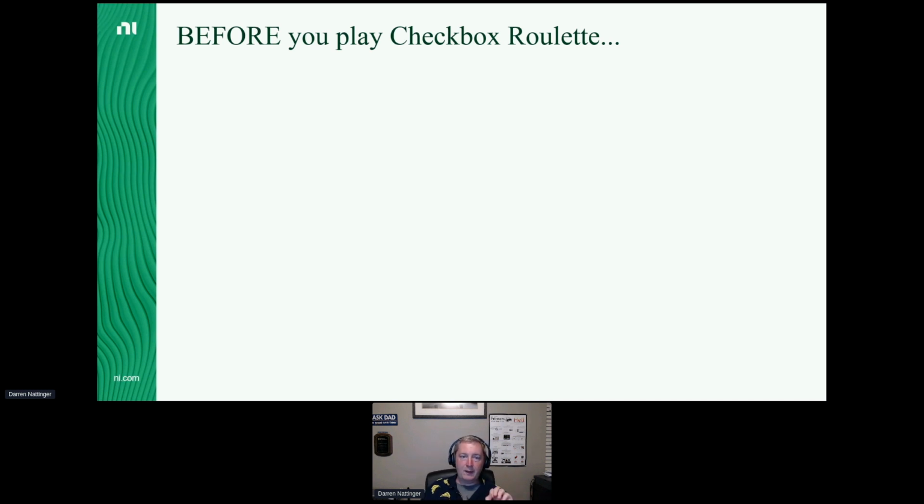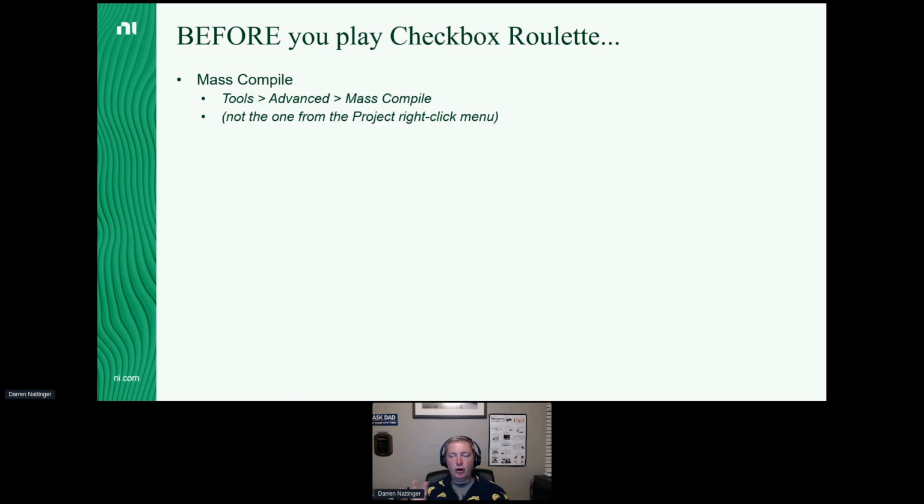So before you play App Builder Checkbox Roulette, mass compile your code. There are two ways to mass compile your code in LabVIEW. The first is in the Tools menu, Tools, Advanced, Mass Compile. The second is by right-clicking on the top-level object in your project, and you'll see an item in the project right-click menu for mass compile. Don't use the one in the project. I do not trust it. There's times where I try to mass compile my project from that thing, and it just goes for hours and never finishes. And then I use the one in the Tools menu, and it finishes in like 3 minutes. So just don't use the one in the project. I don't trust it. But yeah, mass compile your code if you can.